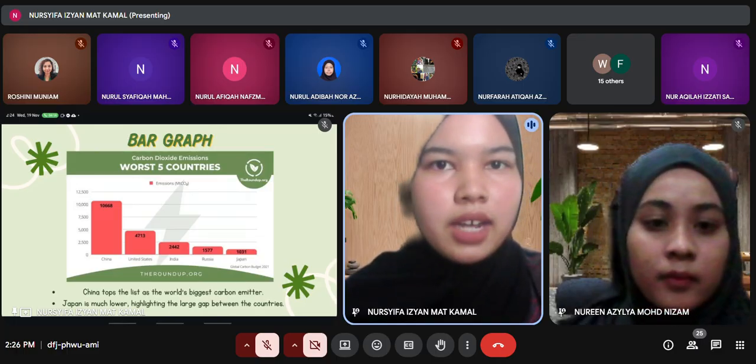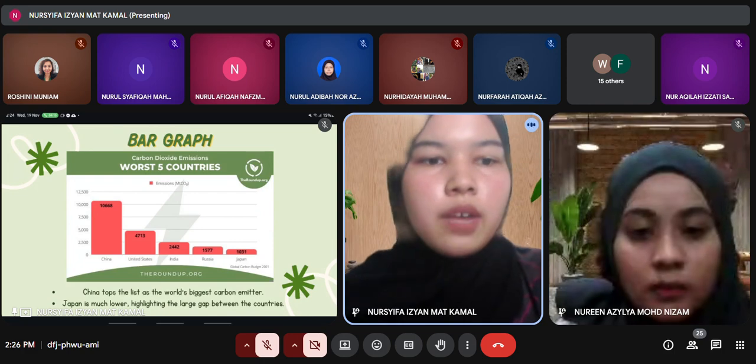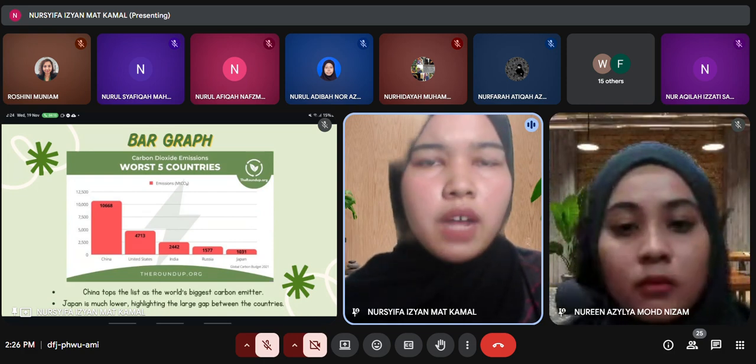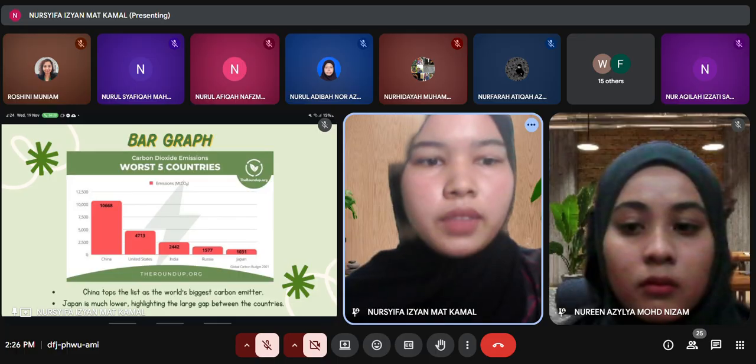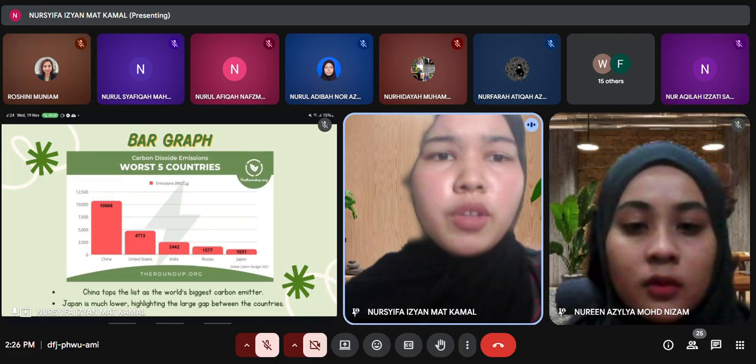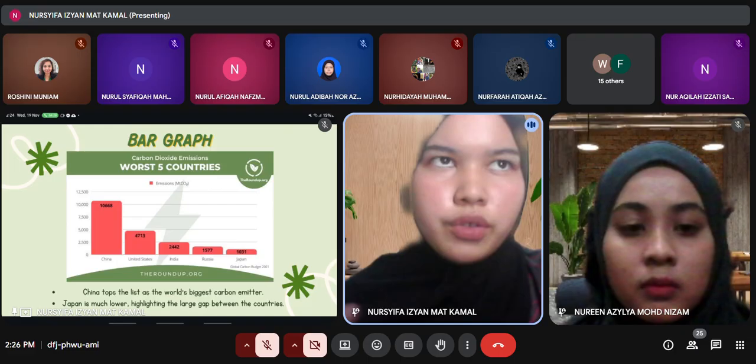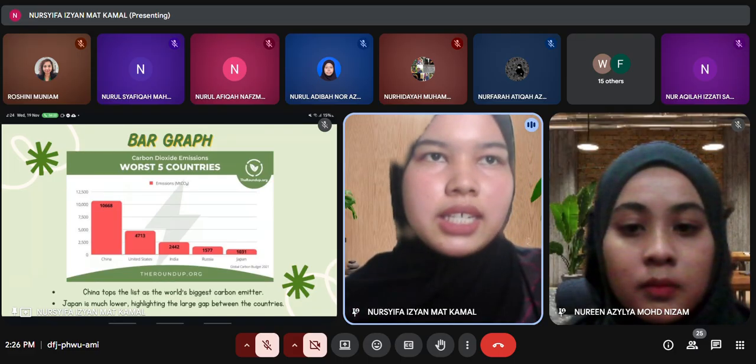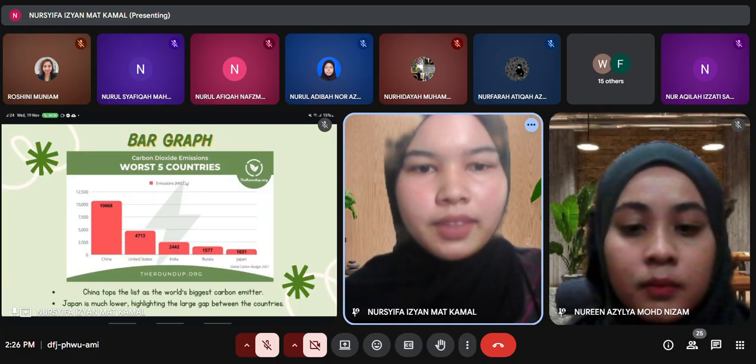The gap between China and Japan is very wide, which clearly shows how different their contribution is. This graph helps us see that even a small number of countries contributing to the emissions issue still make up a very large portion of global emissions.